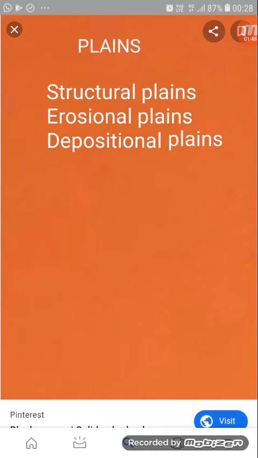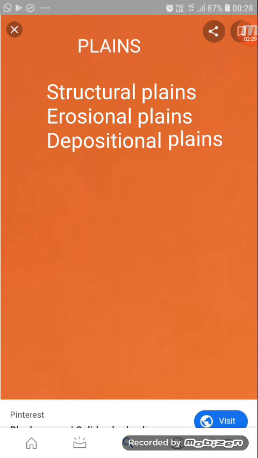Now the second type of plains are called erosional plains. From the word itself you will know that they are formed due to erosion by various agents like wind, rivers, water, rainfall, and also glaciers. They may also be formed by the action of waves. So the agents of denudation are responsible for the formation of these plains, and they have been eroded to form the plains. Erosional plains can be of different types, which we will discuss shortly.